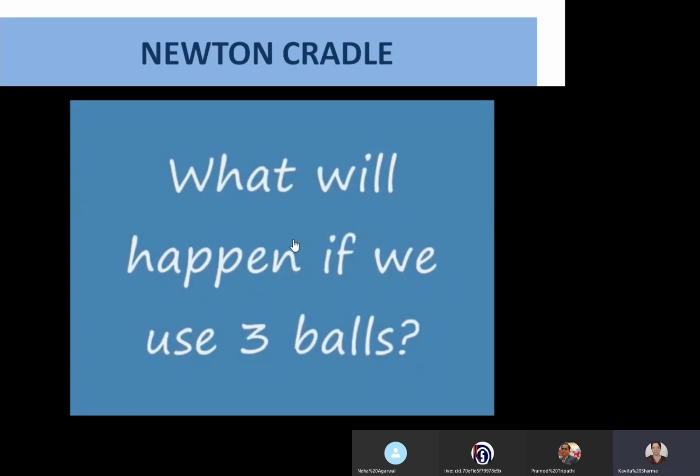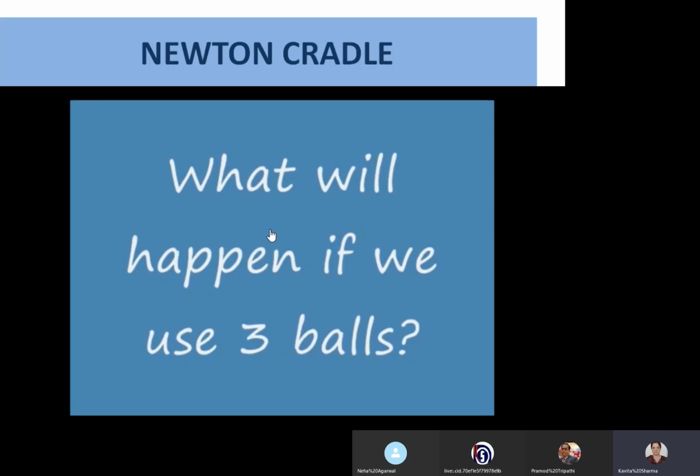See, if two balls, that means you are giving velocity to two balls, from the other side two balls are coming out. It's conserving the momentum. The two balls are moving toward the system with some velocity, and on the other side two balls are coming out with the same velocity. So that is conservation of momentum, because the mass of all the balls is the same.